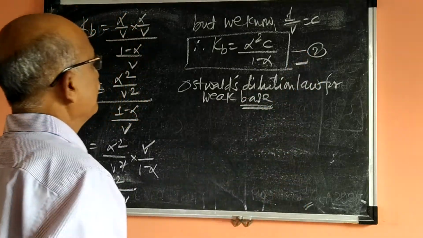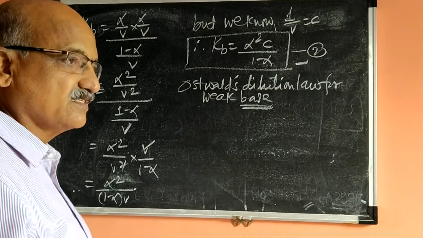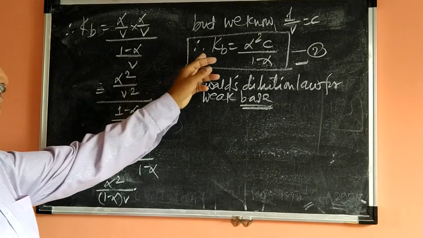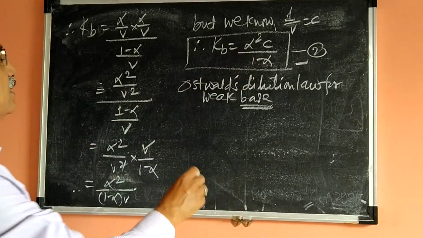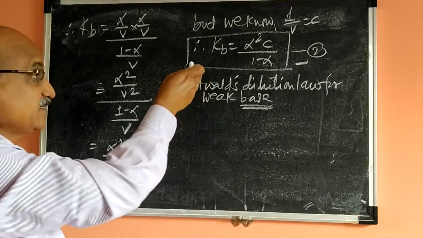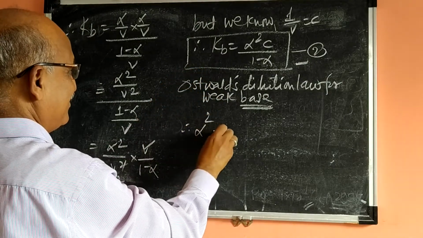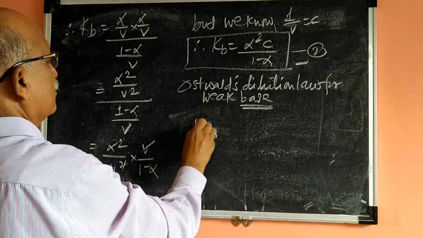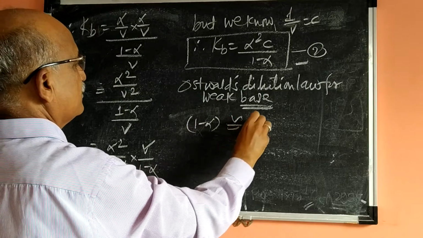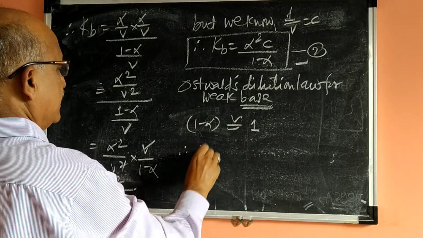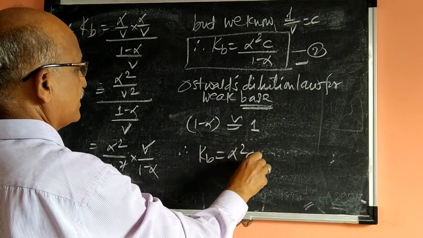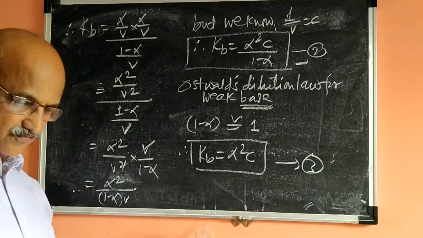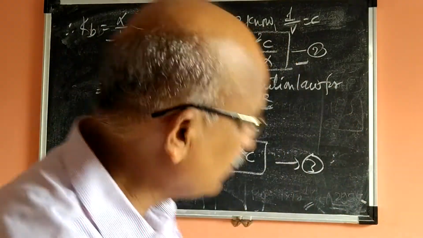So equation 2 is very important for weak base. A question may be asked in this way: derive the expression for Ostwald dilution law for weak base. So this is the final expression. Equation 2 can also be written as, 1 minus alpha is approximately equal to 1. Therefore, Kb is equal to alpha square C, equation number 3. This is also another form of Ostwald dilution law for weak base.